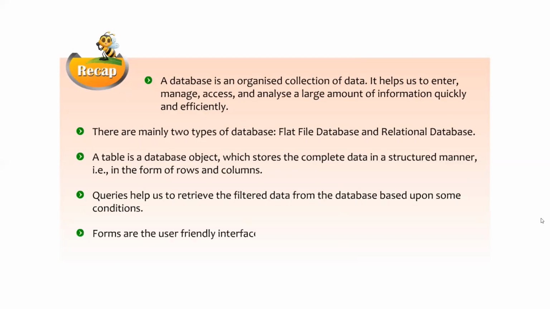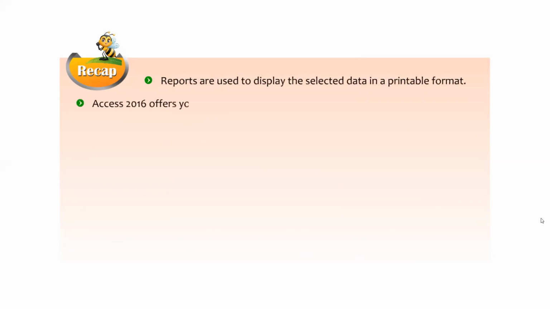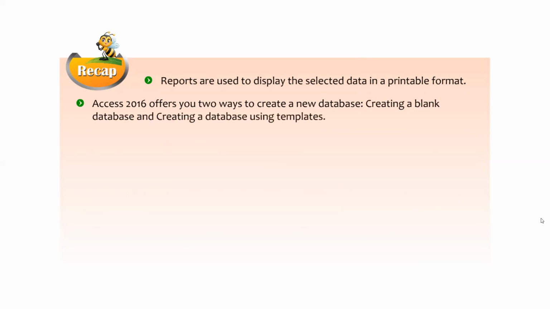Forms are the user-friendly interfaces that facilitate the process of entering data in tables and queries. Reports are used to display the selected data in a printable format. Access 2016 offers you two ways to create a new database: creating a blank database and creating a database using templates.